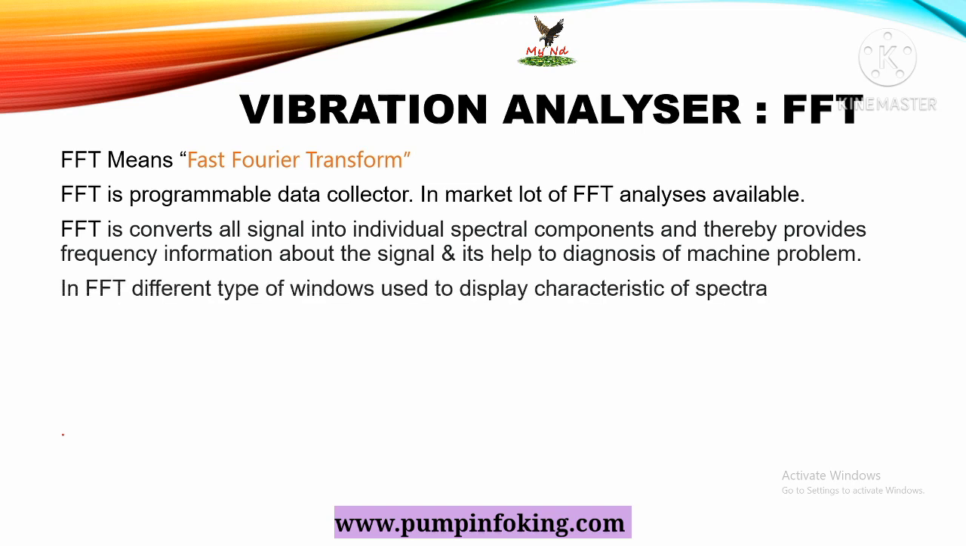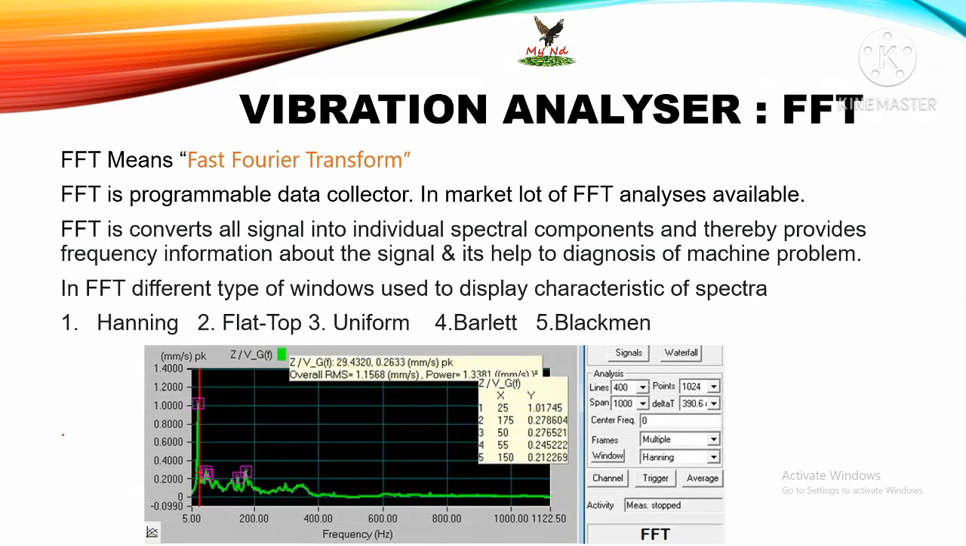In FFT, different types of windows are used to display the characteristics of spectra. First type is the Hanning window. Second one is the flat top window. Third one is the uniform window. Fourth one is the Bartlett window, and fifth one is the Blackman window. This is the Hanning type of window. These are the vibration spectra, and here we are getting the vibration. This is 1.15 mm per second overall RMS vibration.